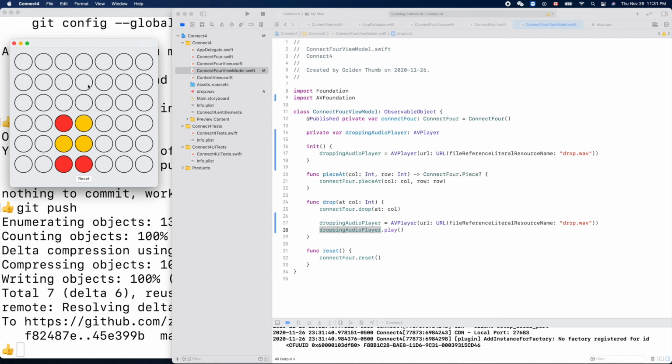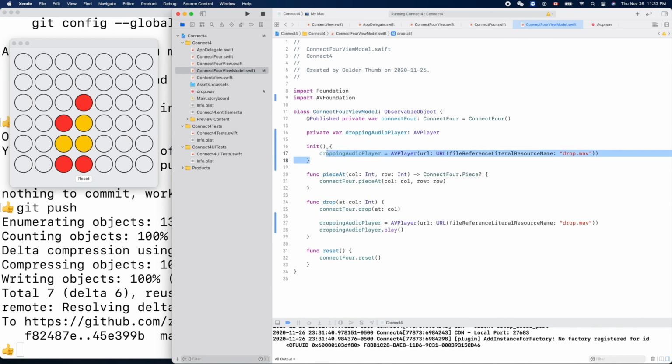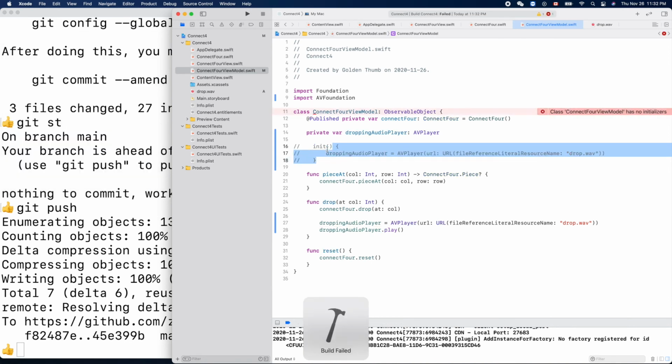Now the sound works evenly well every time. So now can we get rid of this one? Run it. Oh, it's not initialized, the player.